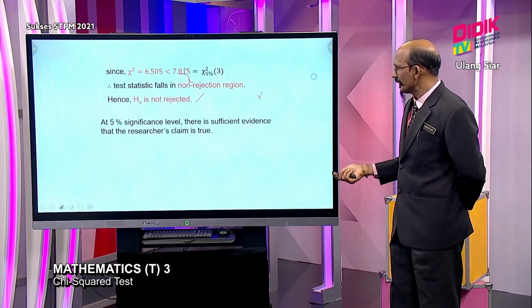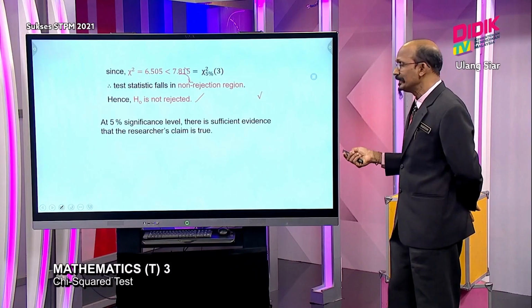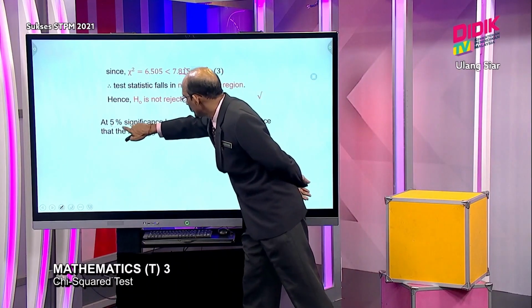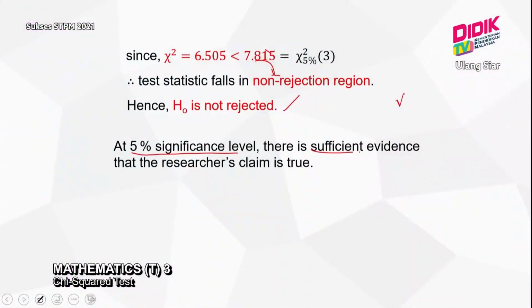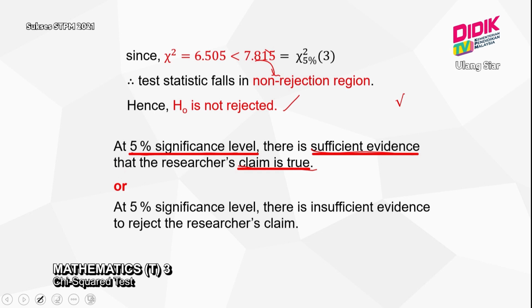So if H0 is not rejected, at 5% significance level, there is, if you notice, a keyword that must be there. So the researcher's claim is true, because we are not rejecting H0. That means the researcher's claim is true. Or maybe the student will write it like this, as they like to use the word insufficient: at 5% significance level, there is insufficient evidence to reject the researcher's claim. Slightly different, but both bring the same meaning.